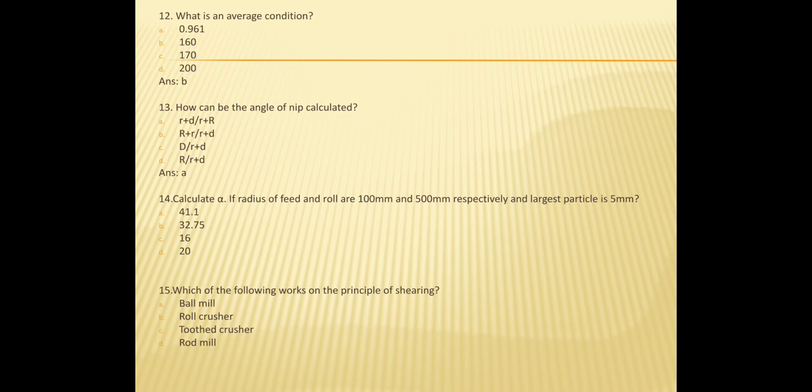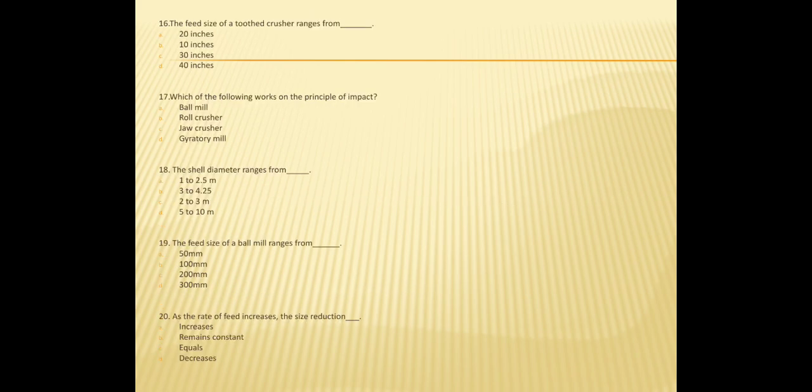Next question is, calculate alpha if the radius of the feed and roll are 100 mm and 500 mm respectively, and the largest particle is 5 mm. So the answer is B, that is 32.75. Which of the following works on the principle of shearing? Ball mill, roll crusher, two-thread crusher, or rod mill? So the answer is C, that is two-thread crusher.